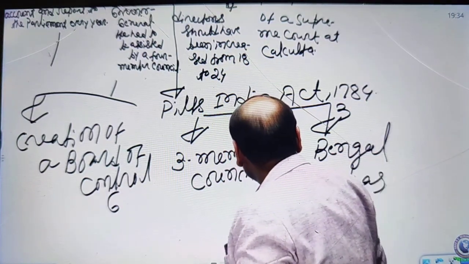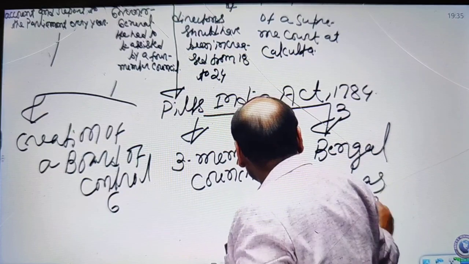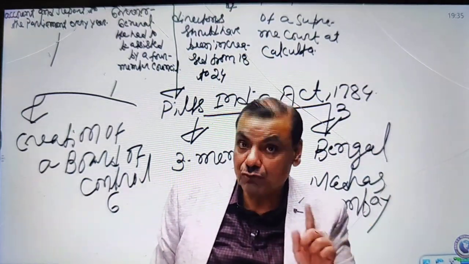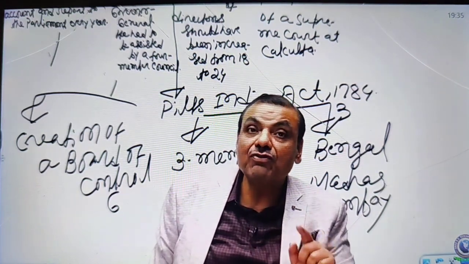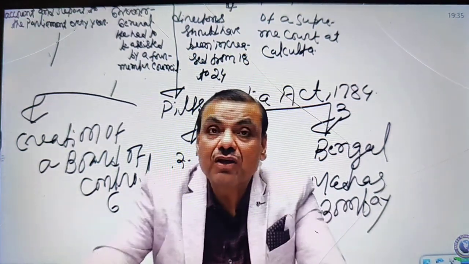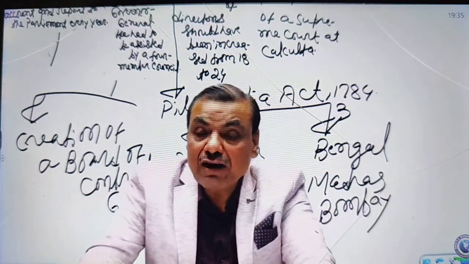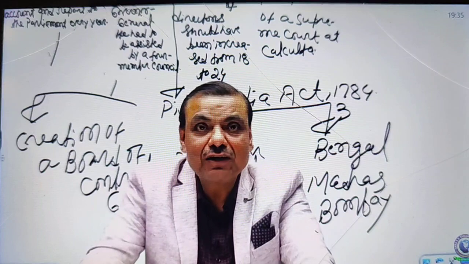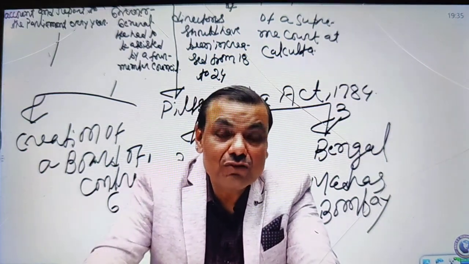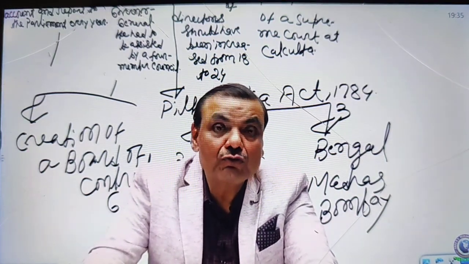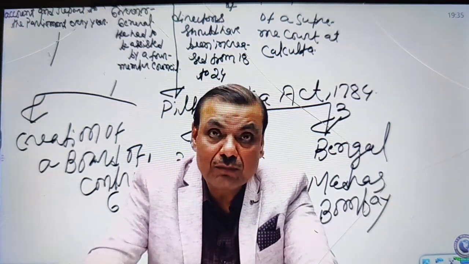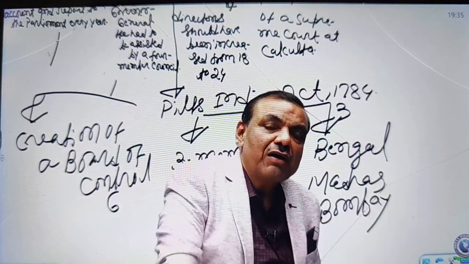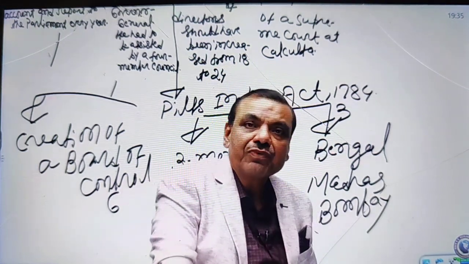It was for the fact, you may very well recall, that in the First Anglo-Maratha War, when Warren Hastings sent Colonel Upton to do some sort of mediation between the Marathas and the Bombay officers, you may recall the fact I have discussed with you, the Bombay officers very arrogantly and completely defied the order of the Governor General. So keeping this incident in mind, the British Parliament decided that the Governor General of Bengal should be given the right to better supervise Madras and Bombay. That's why we could emphasize this. So there were three provisions in British India. My friends, the first part, the mercantile phase of colonization, is over now.